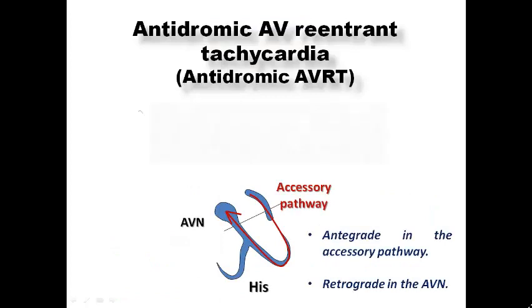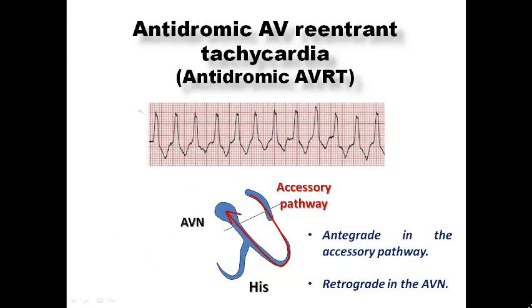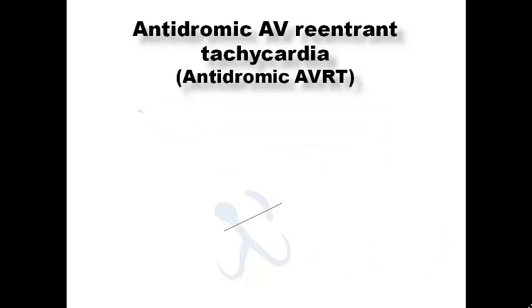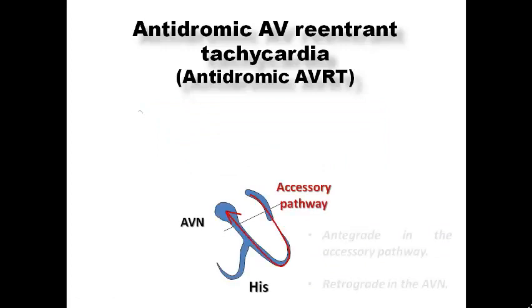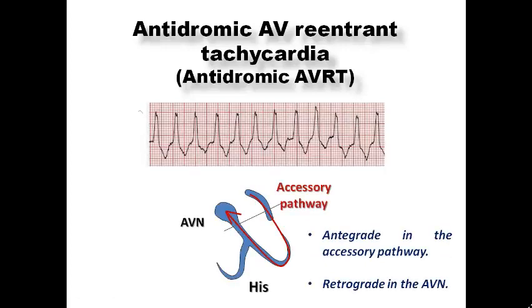Antidromic AVRT, of course, we remember when we discussed the AVRT, we mentioned that it has two subtypes. Orthodromic AVRT, in which the anterograde conduction is through the AV node and then retrograde through the accessory pathway, and because the conduction passed in the His-Purkinje system, it showed a narrow complex. In antidromic AVRT, the antegrade conduction is through the accessory pathway and then retrograde through the AV node, and so it presents with wide complex tachycardia.